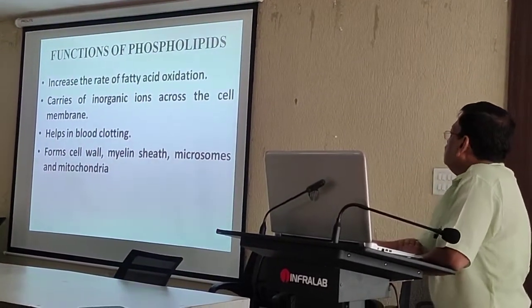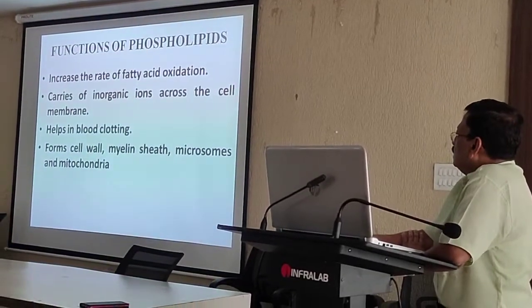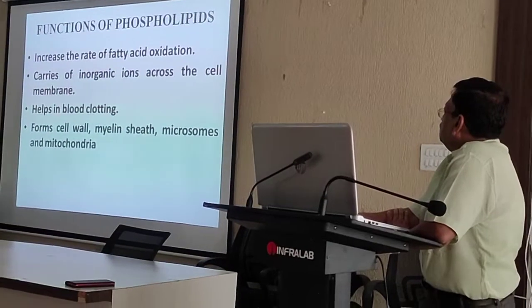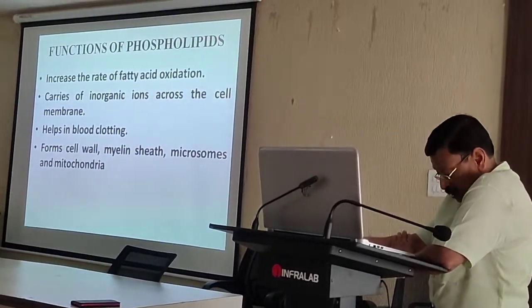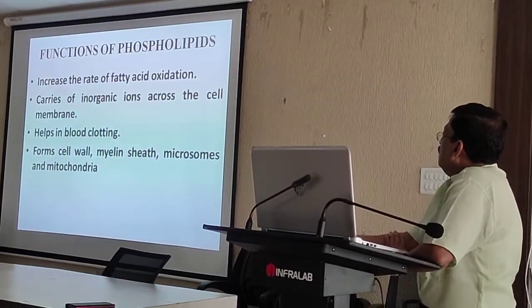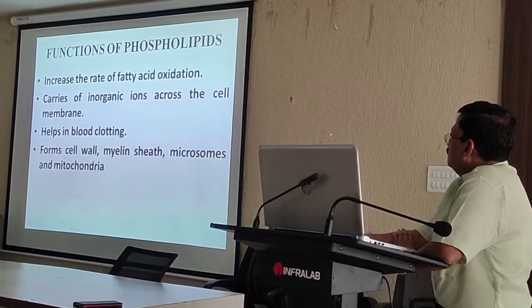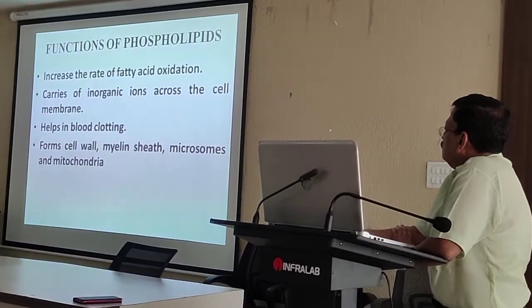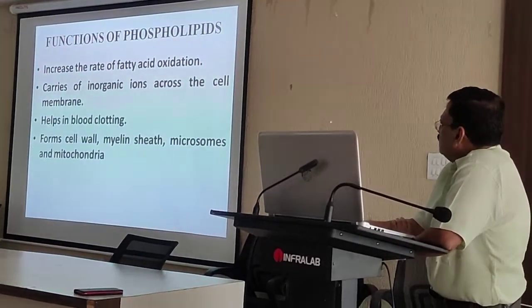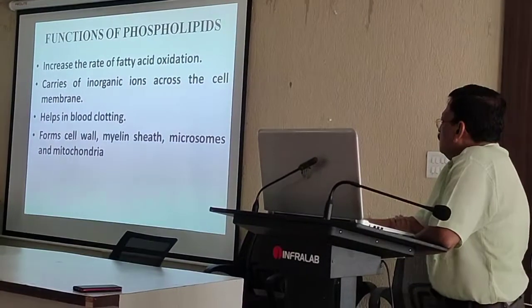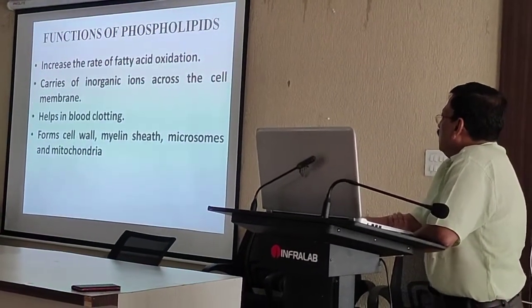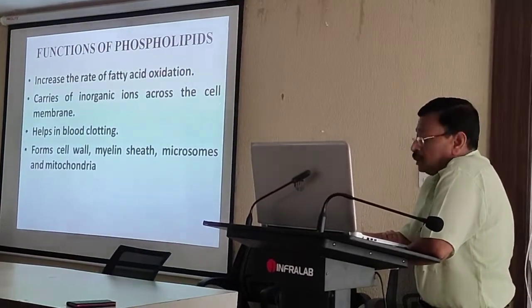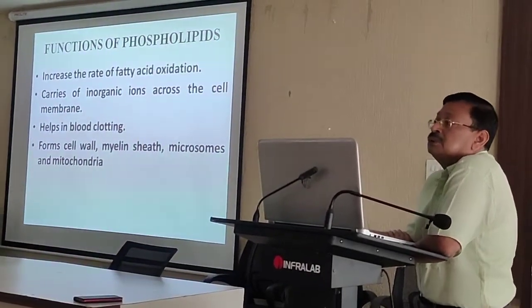Function of phospholipids: it increases the rate of fatty acid oxidation. It carries inorganic ions across the membrane. Very important to know, it is a very peculiar characteristic of phospholipid. It helps in the blood clot. All the clotting factors contain the phospholipids. It forms the cell wall, myelin sheath, microsomes and mitochondria. So these are the functions of the phospholipids.